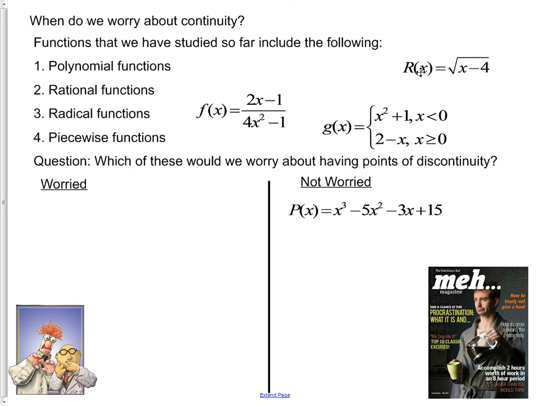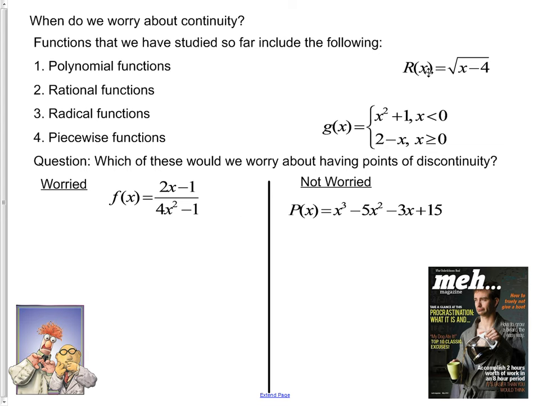Let's talk about r of x. What about rational functions? Rational functions are the kind of functions that we should be worried about, because we might find a vertical asymptote or points of discontinuity where we have a hole in the graph. So this would be the kind of function that we should worry about. How about radical functions?